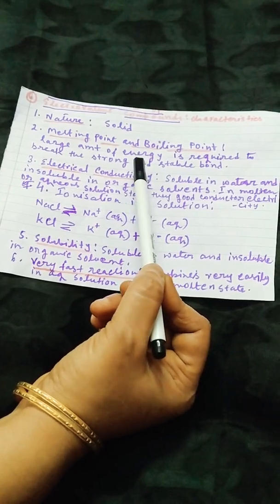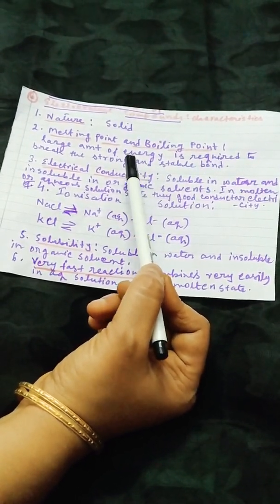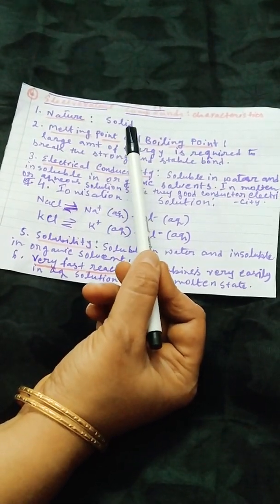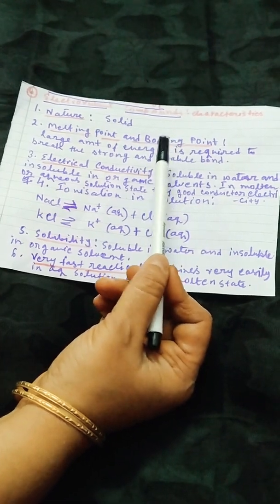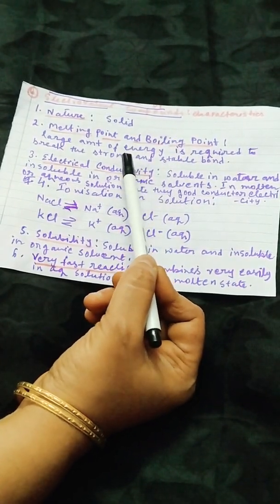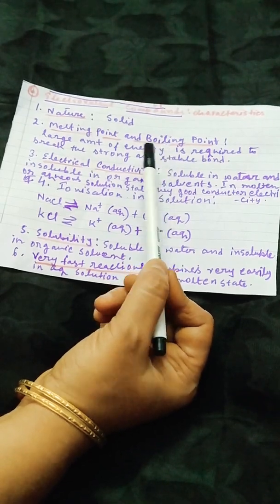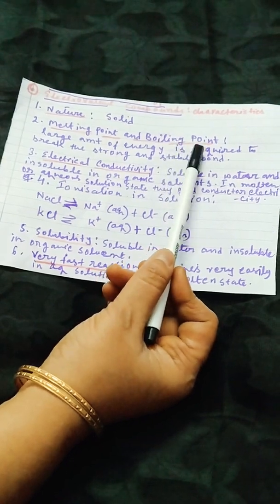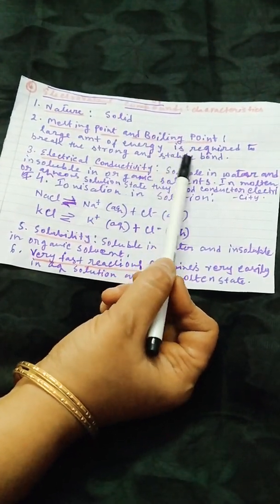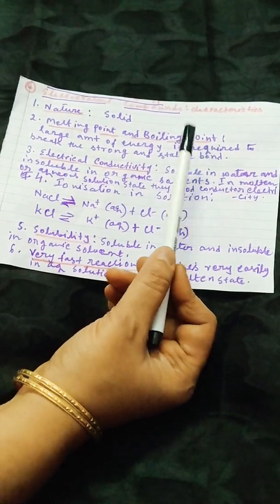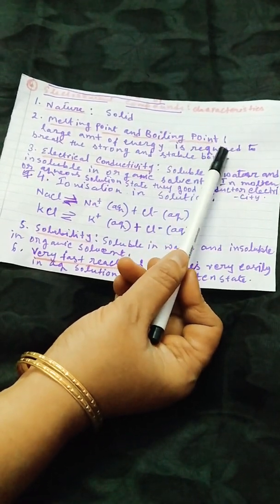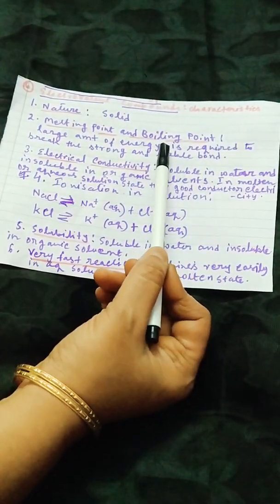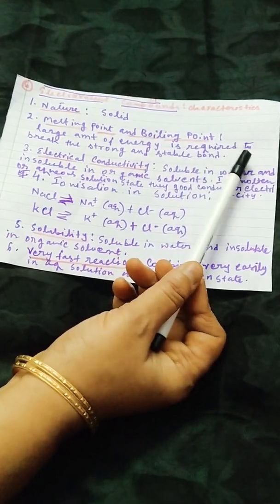Whenever the bond is broken, we'll get the molten state or liquid form of the substance. So for breaking the strong bond, we need to supply a high amount of heat energy here. So the melting point is very high. Subsequently, for the boiling point, when we transform the molten state into the gaseous state, we need a high amount of energy to transform it from liquid to gaseous state. So the boiling point is also very high.